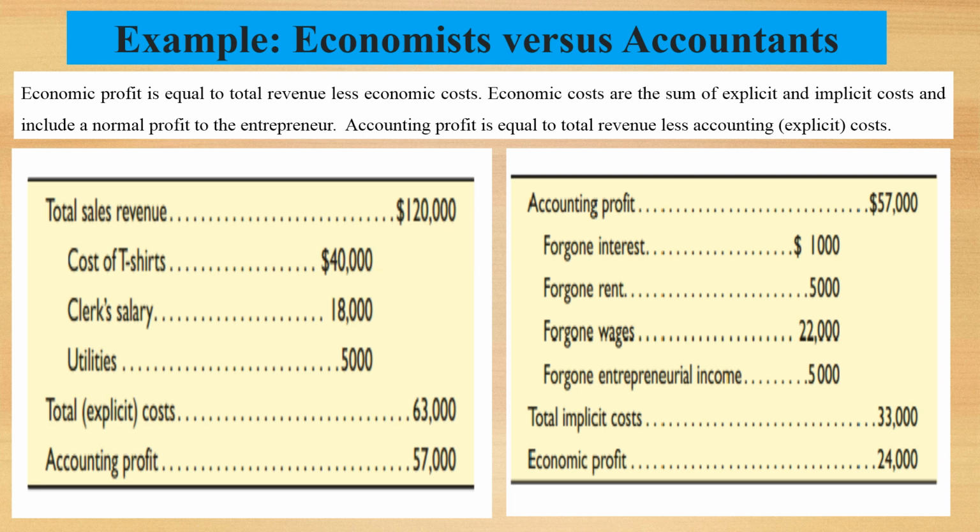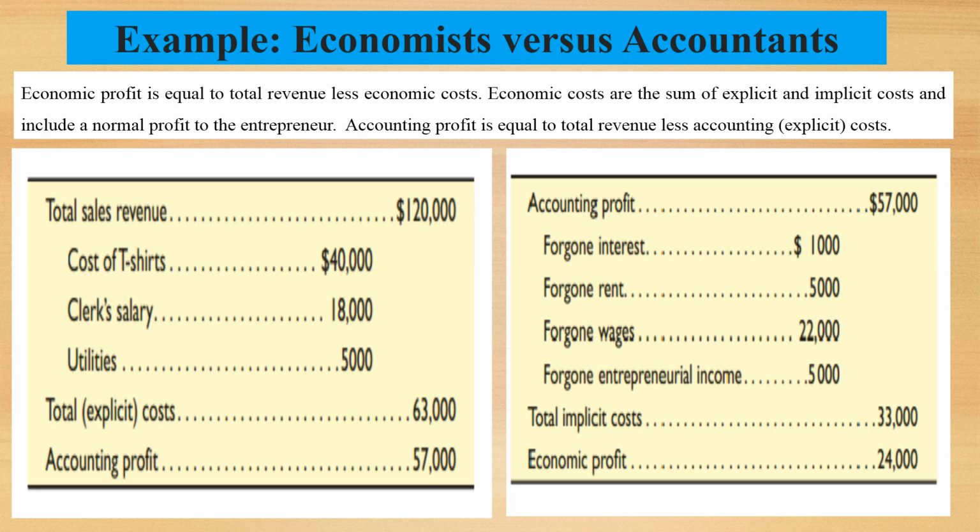On the right hand side, we have different components of implicit cost like foregone interest $1,000, foregone rent, foregone wages, foregone entrepreneurial income, and our total implicit cost is $33,000 and our explicit cost is $63,000.